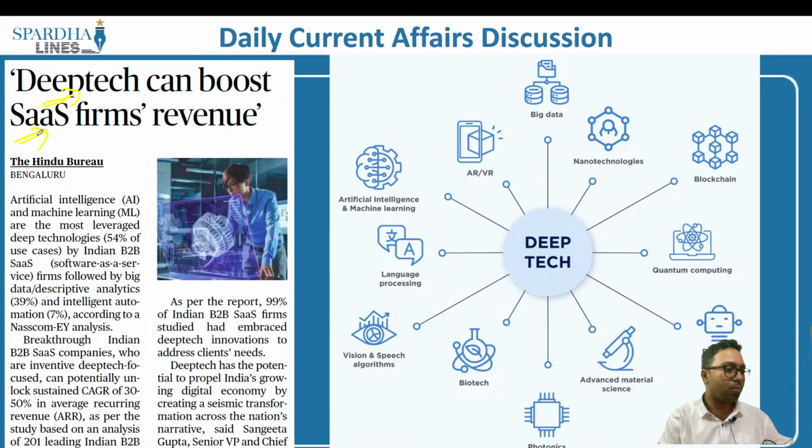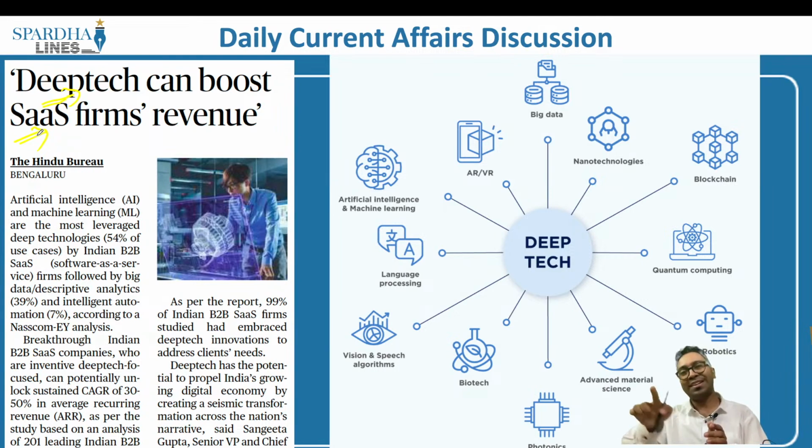The first important point that we have to understand is what this deep technology is. There are two types of technology. One is what is called deep technology. The other is what is called shallow technology or the general technology. What is this shallow technology? Let me explain what shallow technology is and then come to deep technology.